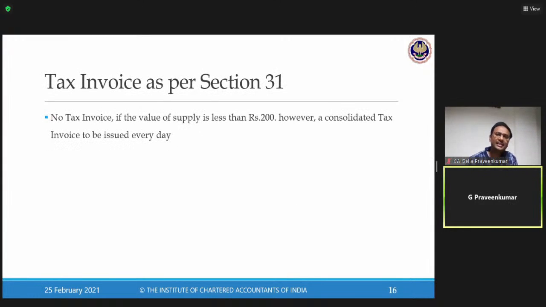Now, also the law says, look, if the value of supply is less than 200, instead of issuing a separate tax invoice, you can consolidate those and issue one invoice every day. I'll give an example. Think of Exide batteries. Exide battery has service engineers who go door to door, factory to factory, company to company for doing maintenance of the battery.